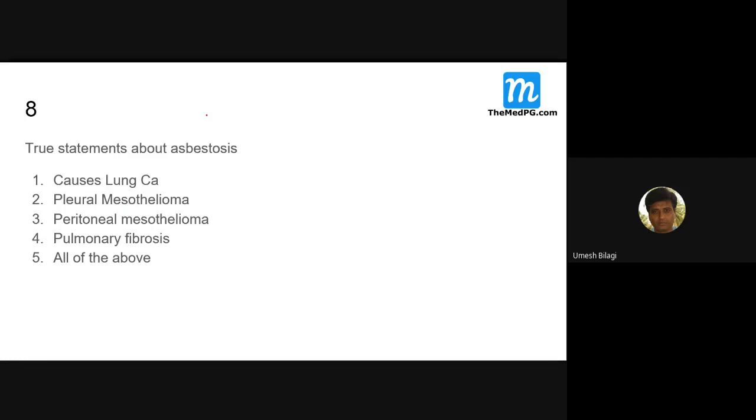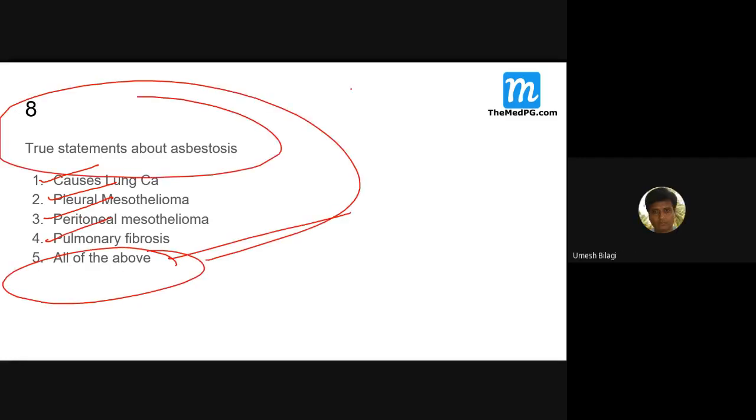Which type of pneumoconiosis will present with an asthma-like picture? Byssinosis. Yeah, good. You are alert. True statements about asbestosis. Causes lung cancer, true. Pleural mesothelioma, peritoneal mesothelioma, pulmonary fibrosis. The answer will be all of these. All of them are there. Okay.